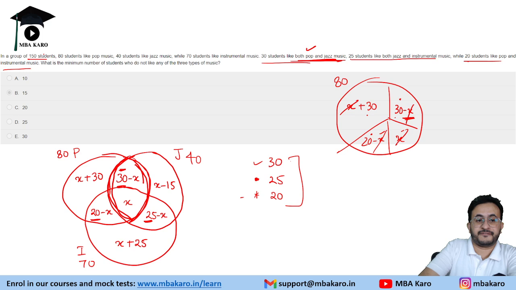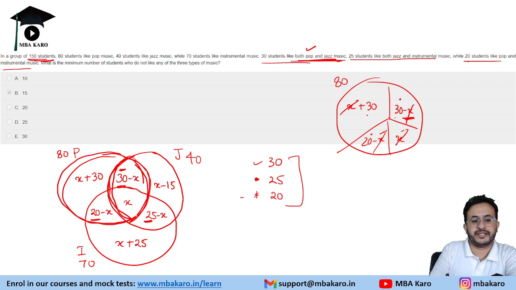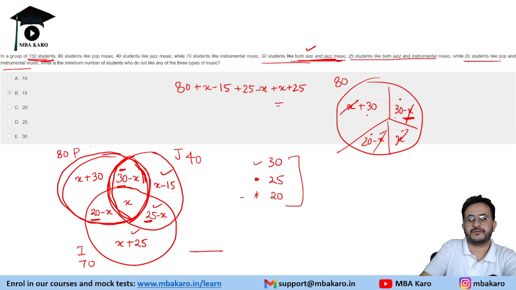Now we are given that there are 150 students. Okay. If you see P, this total circle is 80. This itself is 80. And we will add all these, and there has to be some people who do not like any of the three types of music. So the question asks how many of them do not like any type of music. So P is 80, then we have x minus 15 outside it. So this complete circle is 80, x minus 15, 25 minus x, and x plus 25. And let us say this value is the remaining. So total is 150.